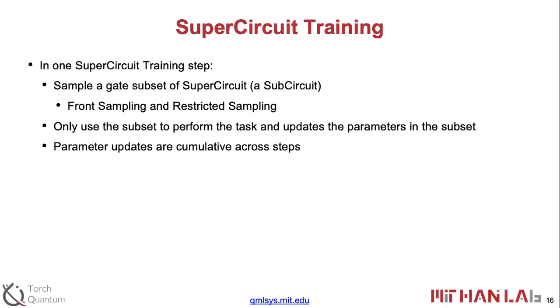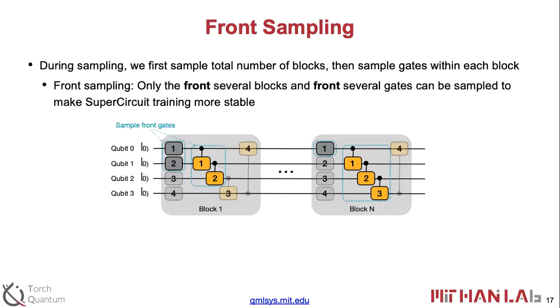Before that, I'm just going to introduce two small techniques to stabilize the training process. The first one is called front sampling. During the training process, we need to sample SuperCircuits. For example, if we decide to sample 6 blocks, and the whole design space contains, say, 100 blocks, then we just use the first 6 blocks to do the training step.